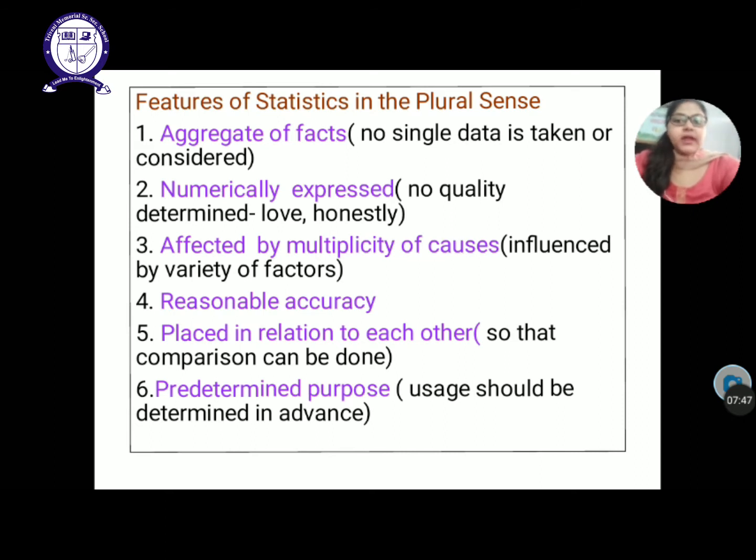Last one is your predetermined purpose. Predetermined purpose means whenever you are conducting a statistical inquiry, there should be a pre-motive or pre-objective. A predefined objective should be there. It is not like you are going to a class and just collecting the numbers without any reason. That data will be wasteful, your time will be wasteful and no one will be interested. But if you are conducting the inquiry for some specific reason, then only you will be able to collect the data which is required. You will be able to deduct the unnecessary data and unnecessary problems. So here ends the concept of statistics in the plural sense.